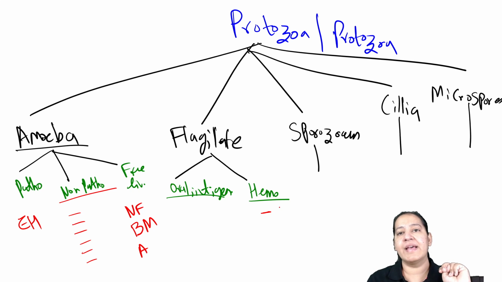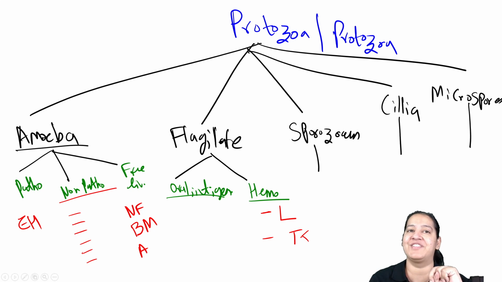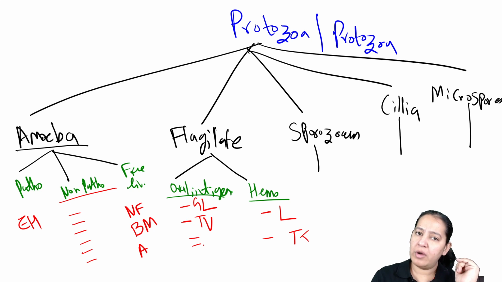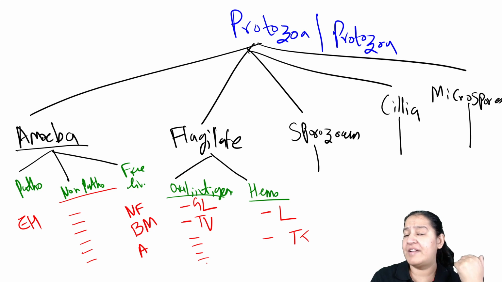Leishmania and trypanosomes, Trypanosoma brucei. Leishmania and trypanosome will be the options there. Only 2 hemoflagellates. In the oral, intestinal and genital group there are 6 in number, but I will teach you only 2: Giardia lamblia and Trichomonas vaginalis. The other 4 I will not teach you, so you learn those names on your own.